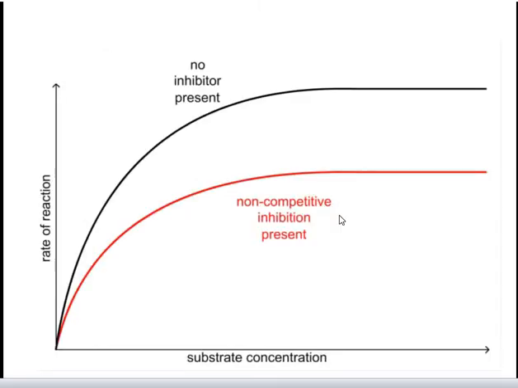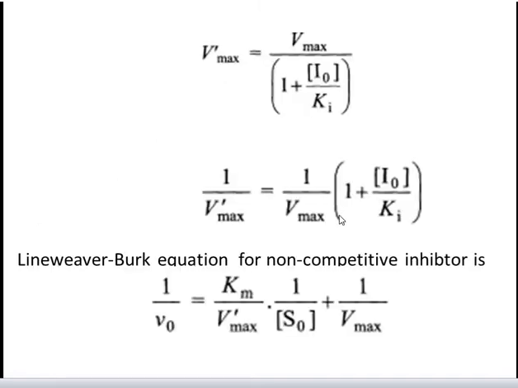Thus for a simple non-competitive inhibitor, Km is unchanged and Vmax is altered, so that V prime max, that is the apparent Vmax, is equal to Vmax divided by 1 plus concentration of I0 divided by Ki, or 1 by V prime max is equal to 1 by Vmax into 1 plus concentration of I0 divided by Ki, where V prime max is the value of Vmax in the presence of concentration I0 of a non-competitive inhibitor.